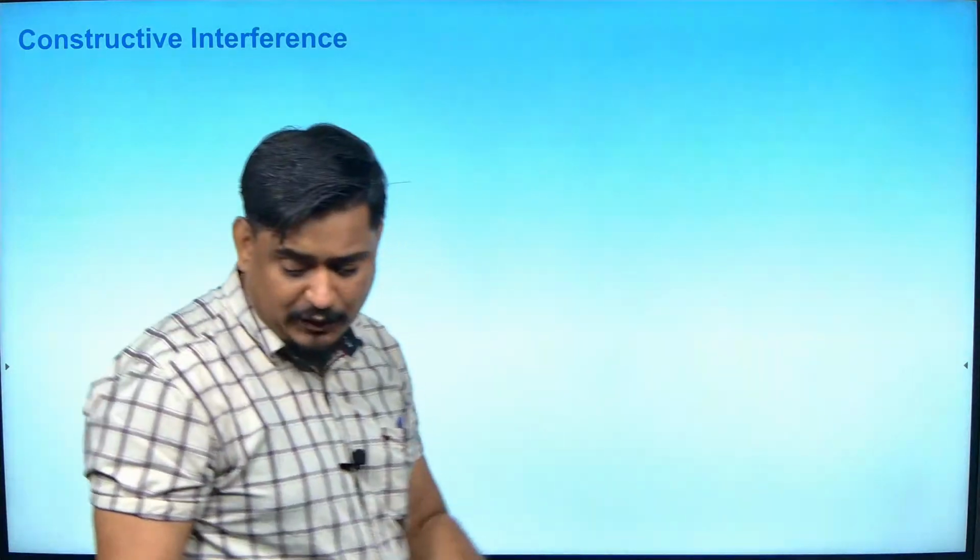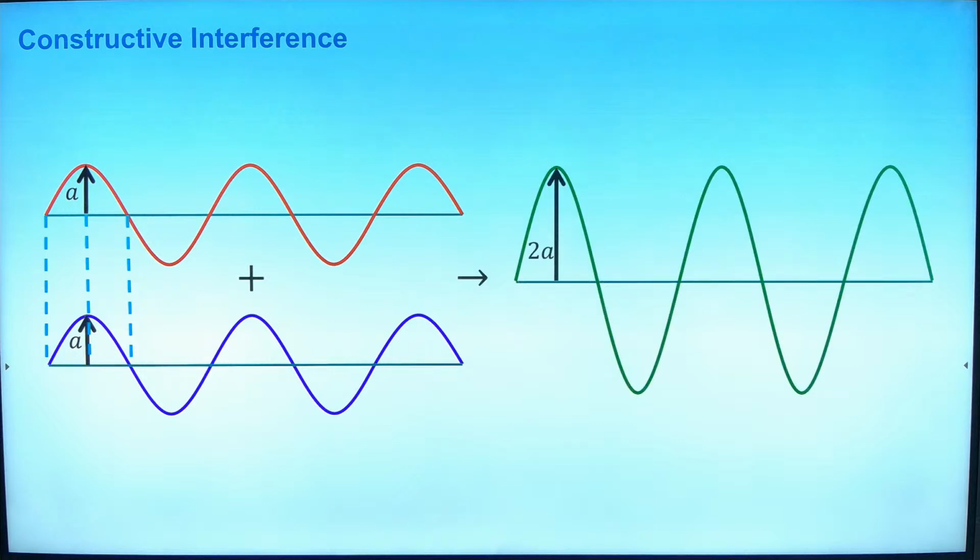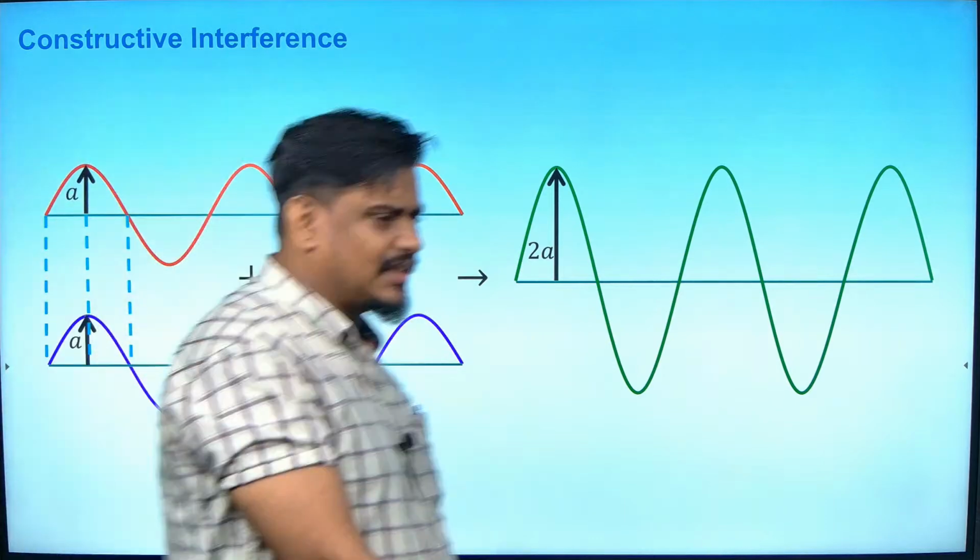So for constructive interference, I will say when two waves are interfering in such a way that their amplitudes become double, that is a plus a becomes how much? 2a, isn't it? This kind of interference is called constructive interference. And when a and minus a meet, that is crest and trough meet, that will be called destructive interference.